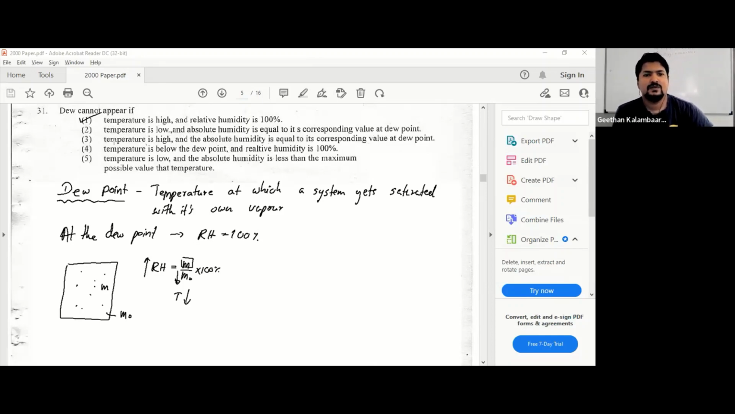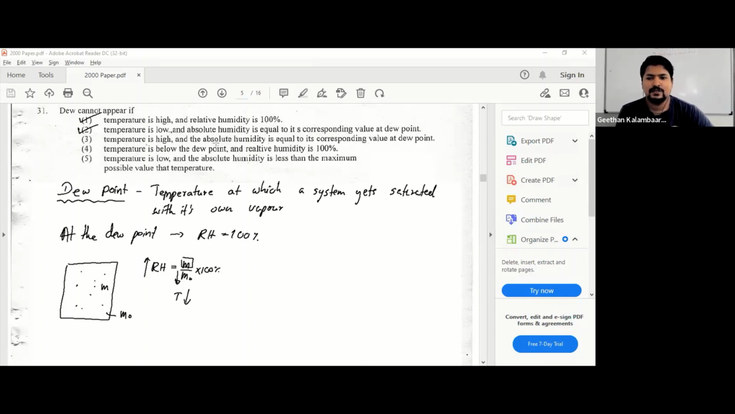Second one says temperature is low, absolute humidity is equal to the corresponding value at dew point. Yes, you get dew. What is absolute humidity? If you don't know the meanings of these words, any of them, then say sorry to yourself and go and study. So absolute humidity is the vapor density. If you have the vapor density related to the dew point, yes, then you get dew.